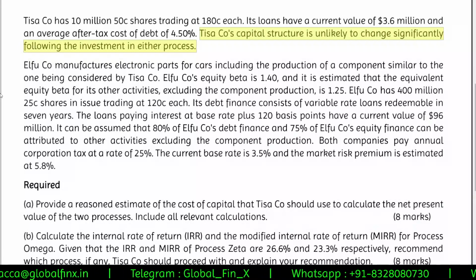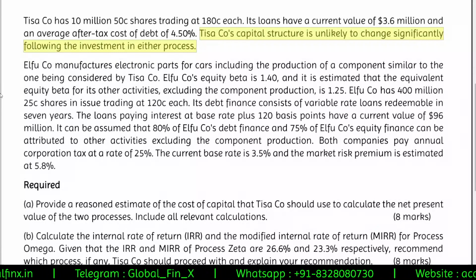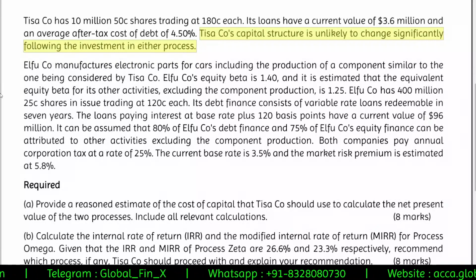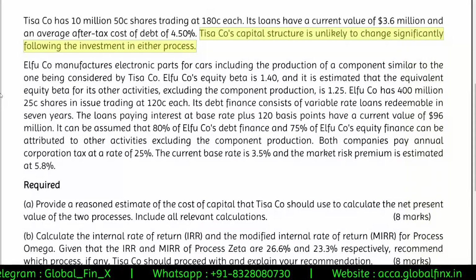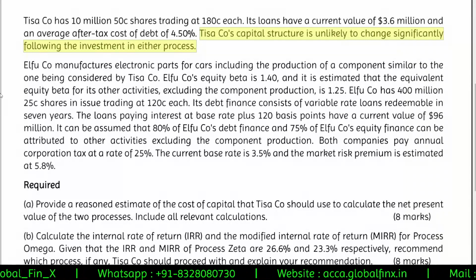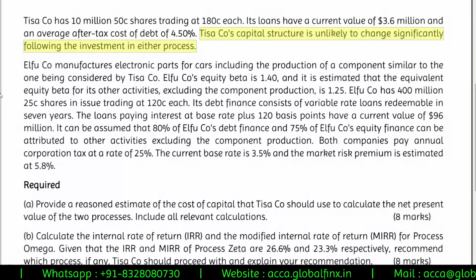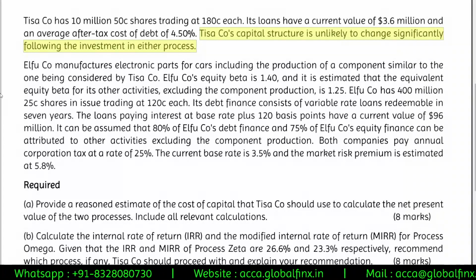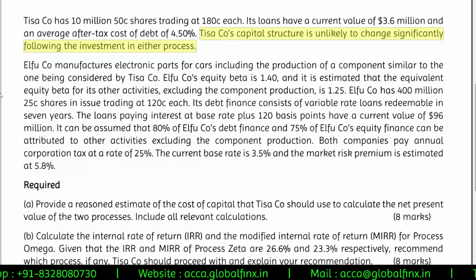Next one, Elfu company. So we are being introduced to another company. Maybe since we don't have the cost of equity of TISA, they are giving you Elfu company, which is a similar company, and you have to figure out the asset beta using their company's beta. So our regular de-gearing and re-gearing stuff. So let's see that. Elfu company manufactures electronic parts for cars, including the production of a component which is similar to the one being considered by TISA company.